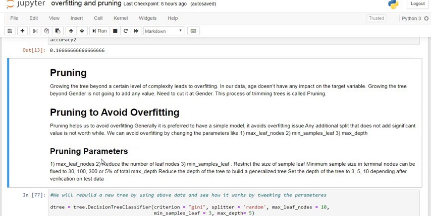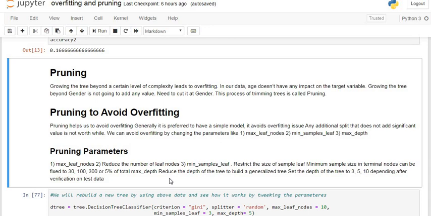Here we apply maximum leaf nodes, that is the maximum number of leaf nodes. How many leaf nodes do we have in our model? We have to reduce the number of leaf nodes. And minimum sample leaf: how many samples are taken in each decision node, each leaf.